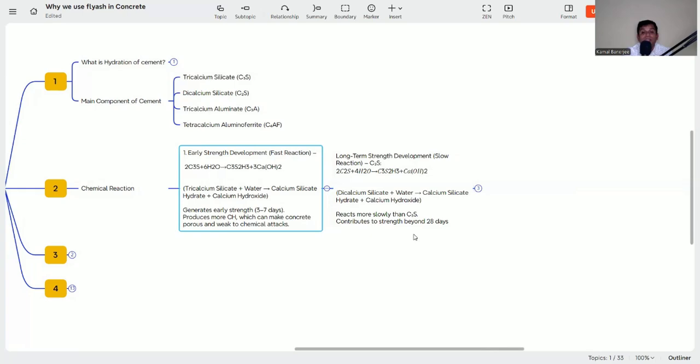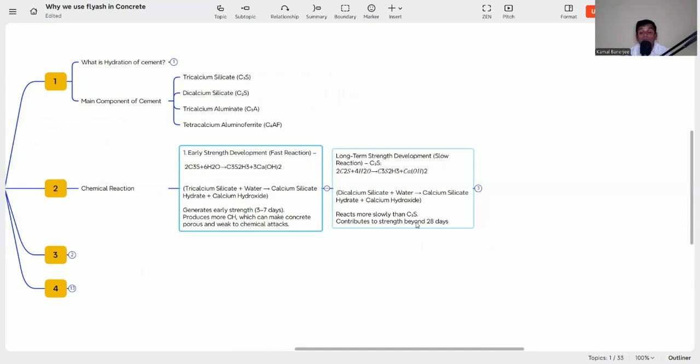So the first stage of reaction will take place with the C3S, and then the second phase of reaction will take place with the C2S. C3S will give the early strength and C2S will give the long-term strength. But whenever they are reacting with the water, they are producing calcium hydroxide as a byproduct, and this calcium hydroxide is harmful for the concrete because it makes the concrete porous whenever it is dissolved by the water.